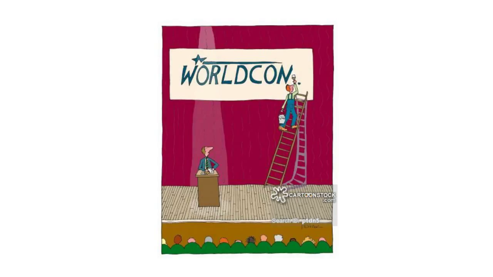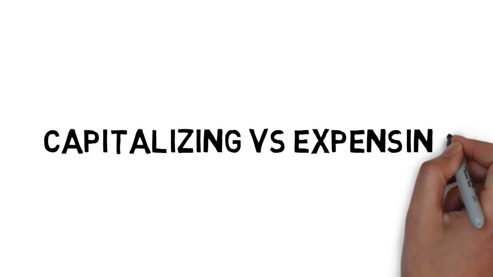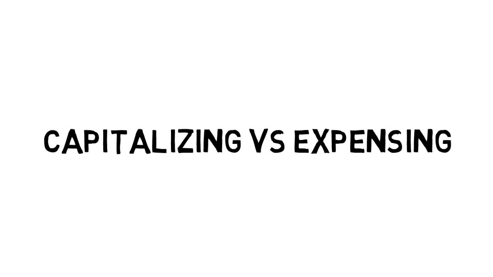During 2001 and the first quarter of 2002, the company counted as a capital investment $3.8 billion that it should have spent on everyday expenses. This video discusses the implications for financial statements of capitalizing versus expensing costs in the period in which they are incurred and in future periods.